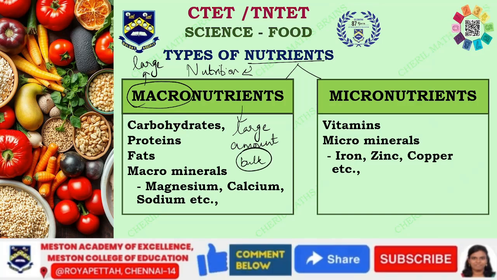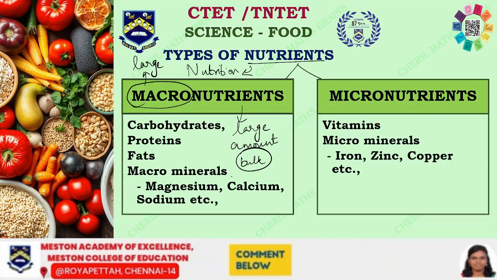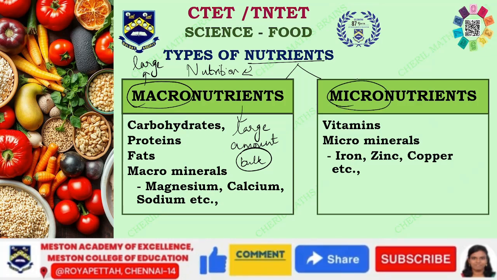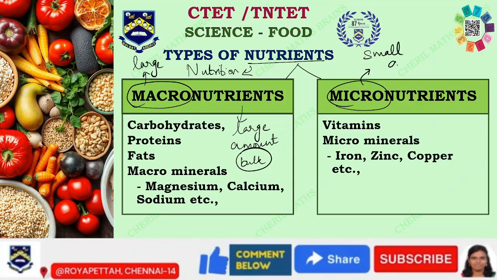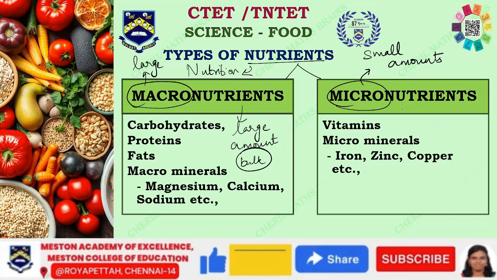So in our diet we need to have more of carbs, proteins, fats and macro minerals like magnesium, calcium, sodium, etc. And what are micronutrients? Micro means small. That means these nutrients are required for our body in small amounts, but they are essential.